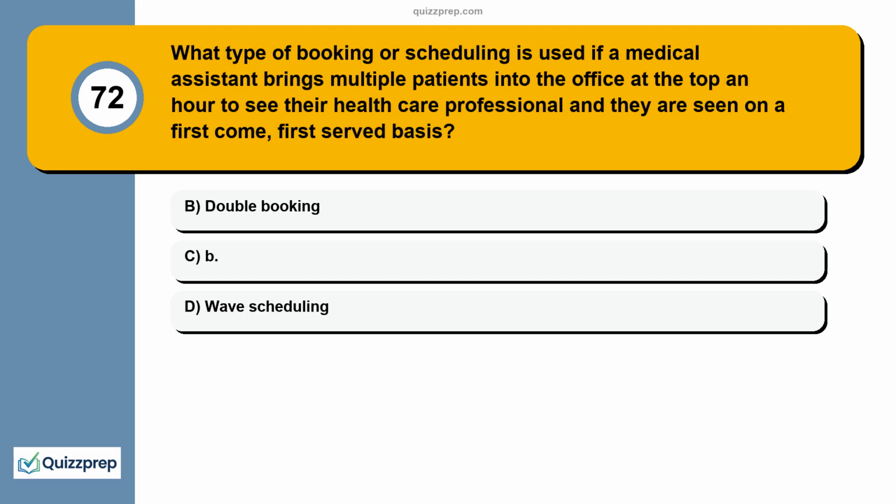Question 72. What type of booking or scheduling is used if a medical assistant brings multiple patients into the office at the top of an hour to see their health care professional and they are seen on a first-come, first-served basis? A. Double booking. B. Wave scheduling. C.